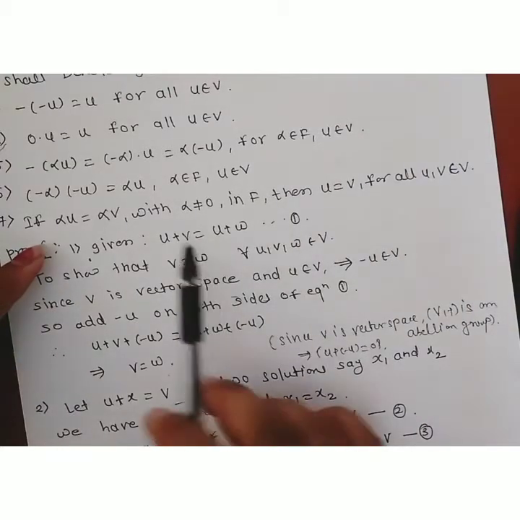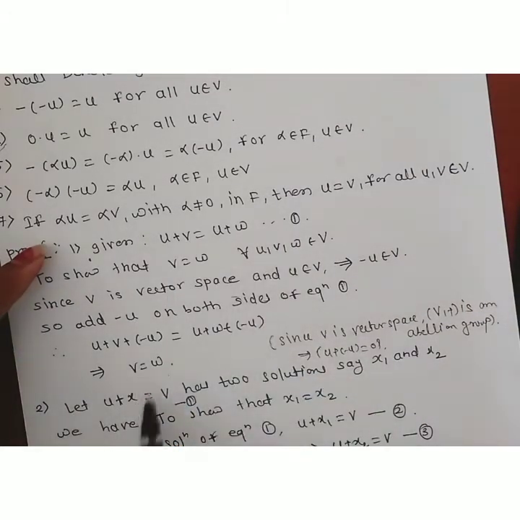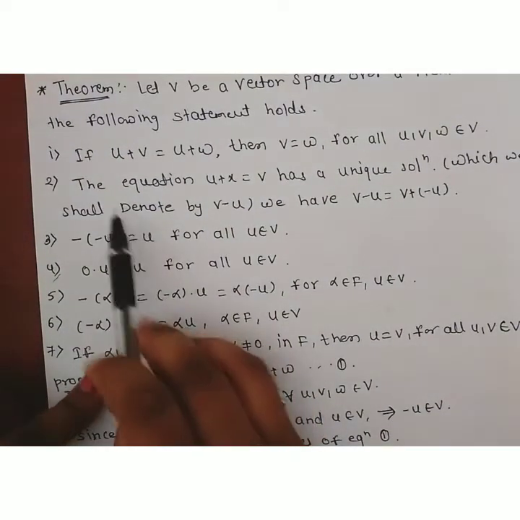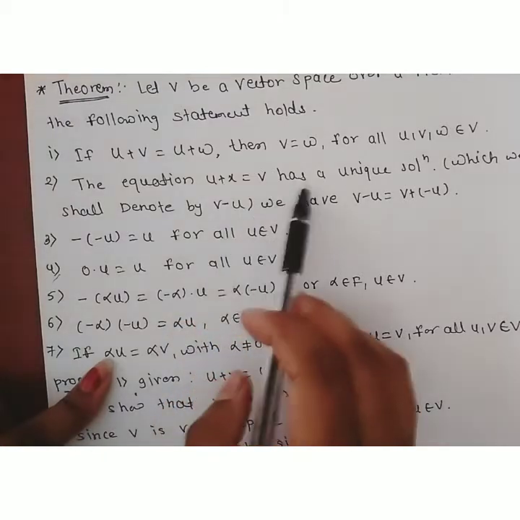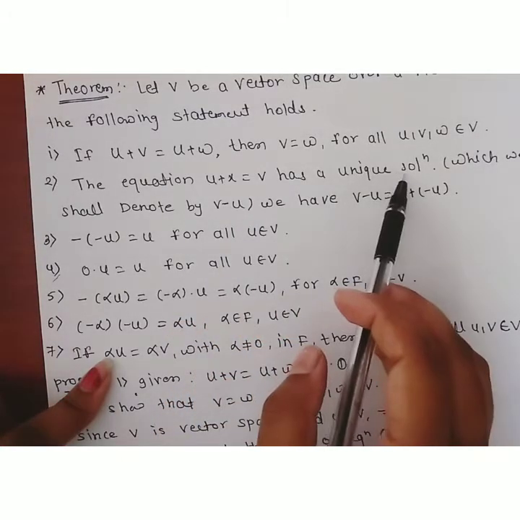Here we considered u plus v is equal to u plus w, and we got v is equal to w. Now the next property: what we have to show is that the equation u plus x is equal to v has a unique solution.